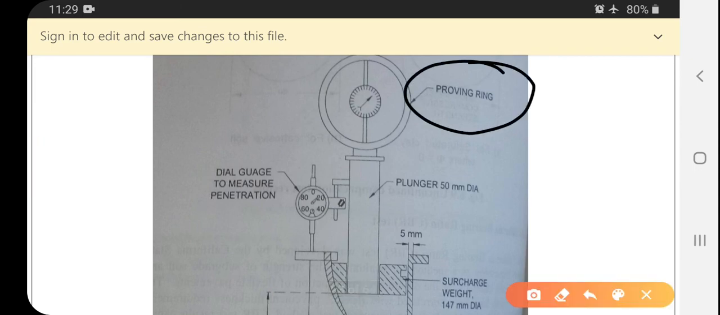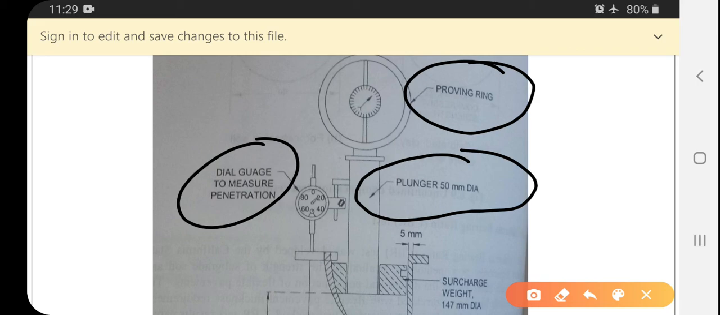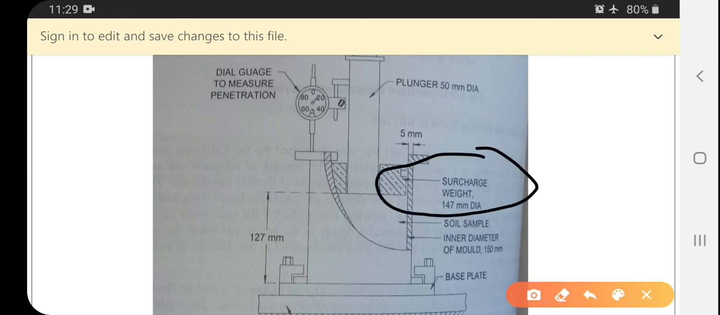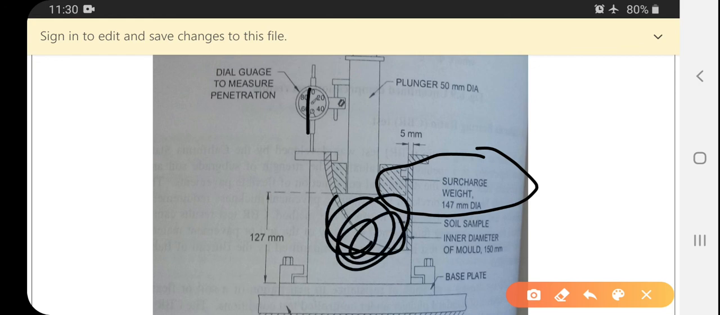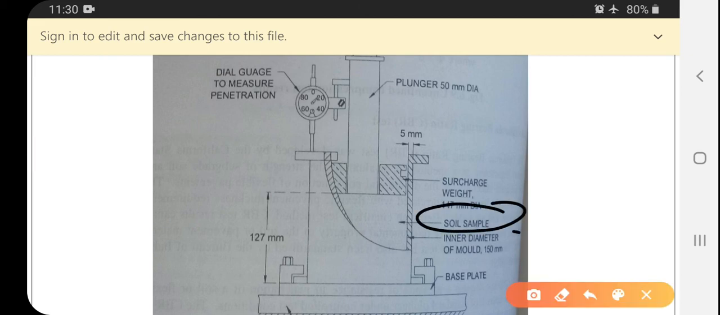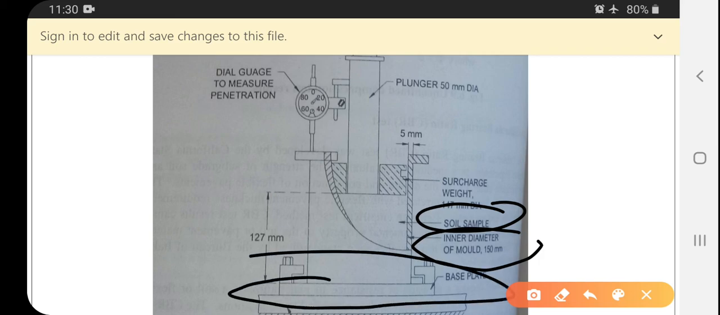This will use the proving ring readings for the penetration. The plunger diameter is 50 mm, and the dial gauge records the penetration over the soil specimen. Here we can see clearly the surcharge weight, 147 mm diameter. This one is the soil sample mold. Here we are applying the penetration and recording the dial gauge readings. For the given soil sample, the inner diameter of the mold is 150 mm, attached to the base plate.